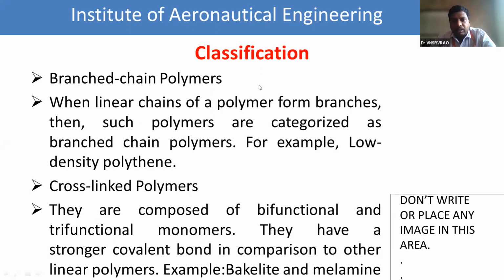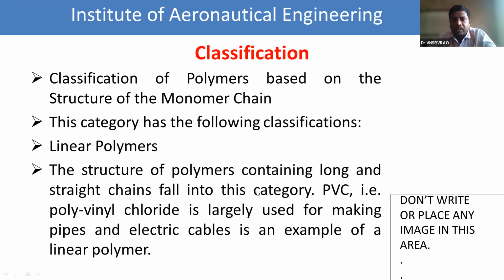And the stability of branched chain polymers is medium compared to linear and cross-linked chain polymers. Out of the 3 chains, the least stable are the linear chain polymers, because they are present in a straight chain bond. Now we see the first one, linear chain polymers.